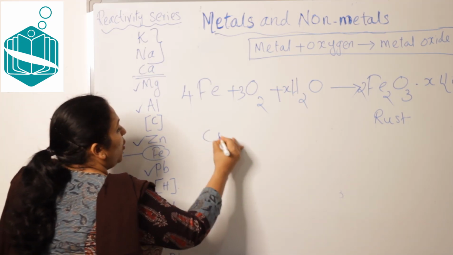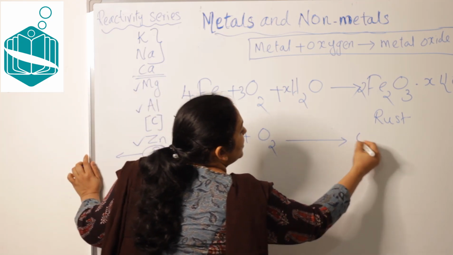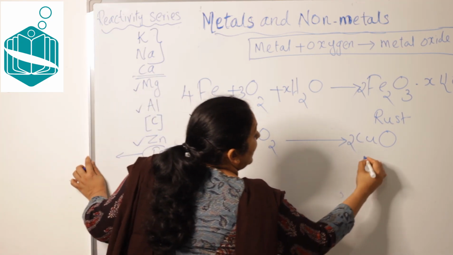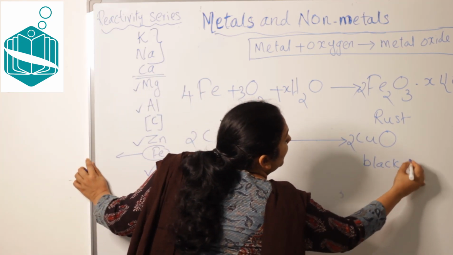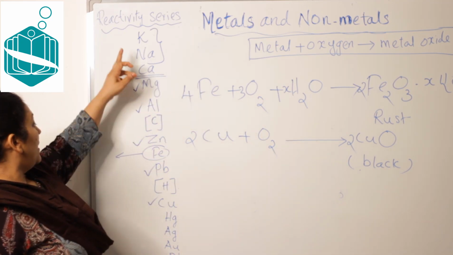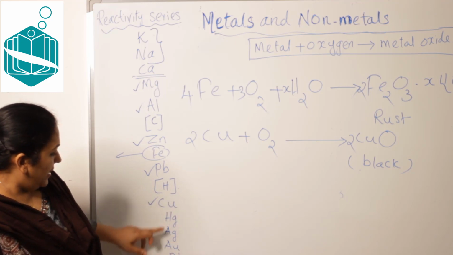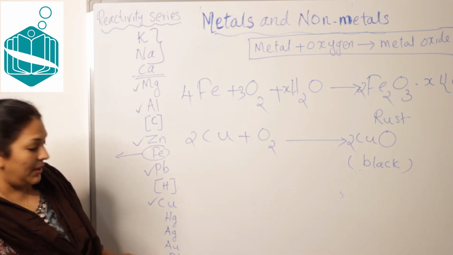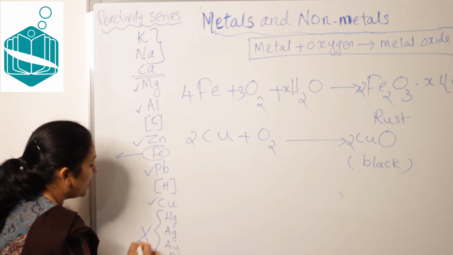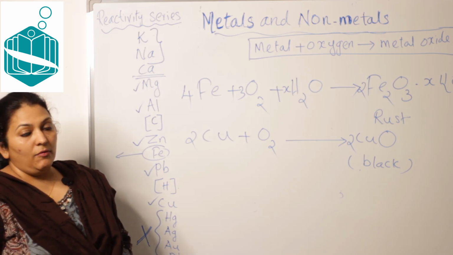See here, copper reacts with oxygen at high temperature to produce copper oxide, which is a black colored compound. Now, metals below mercury, silver, gold, platinum, do not react with oxygen even at high temperatures.